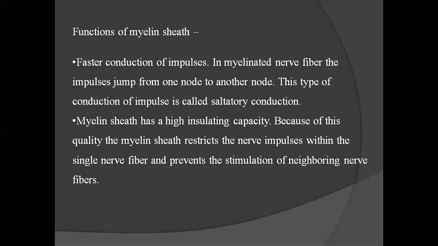Functions of myelin sheath. Faster conduction of impulses. In myelinated nerve fiber, the impulses jump from one node to another node. This type of conduction of impulse is called saltatory conduction. Myelin sheath has a high insulating capacity. Because of this quality, the myelin sheath restricts the nerve impulses within the single nerve fiber and prevents the stimulation of neighboring nerve fibers.